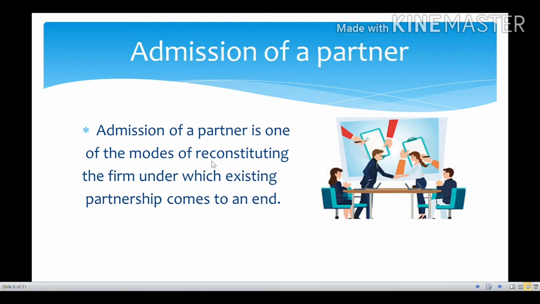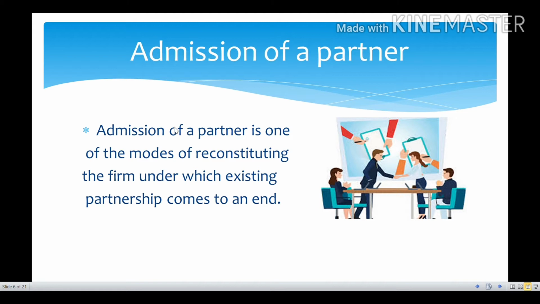It will not be continuing by admitting this partner. Means whenever a new partner is admitted, whatever the old one is there, it will be removed and a new one is formed or reconstituted in order to admit a new partner.